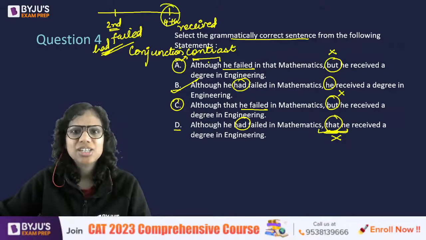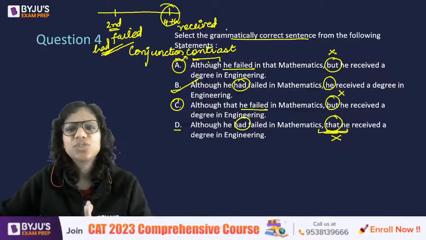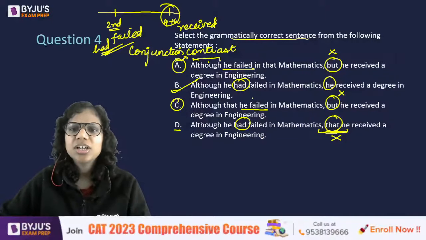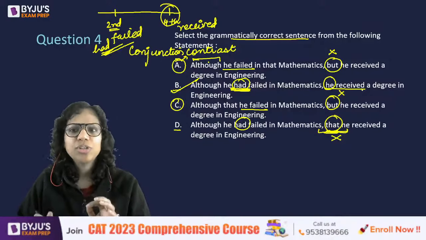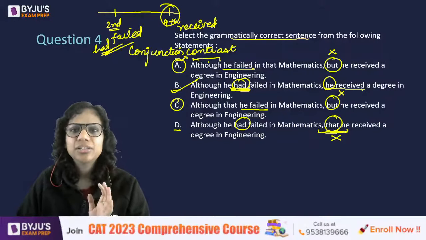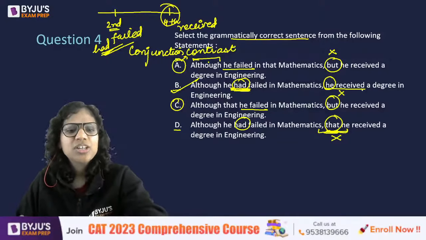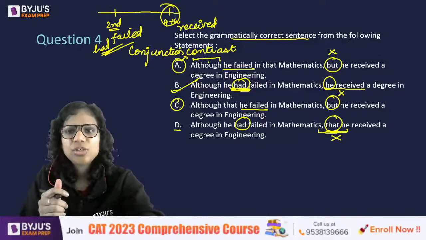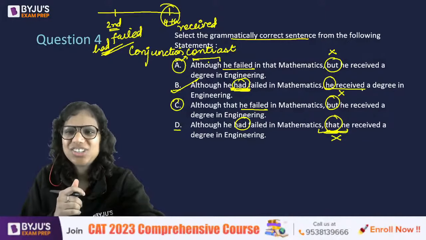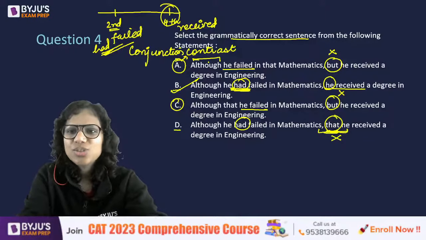He still received a degree in engineering. So, he had here and he received here. Hope now it is clear to you why the had. Okay, so he had failed earlier in mathematics, but then also at the end of the fourth year, he received a degree in engineering. So far, so good. Any query, please ask.